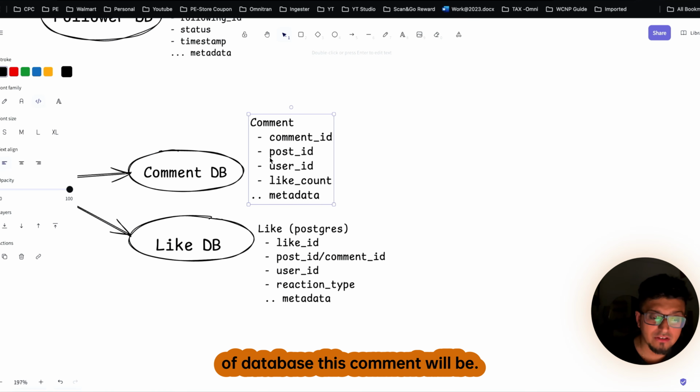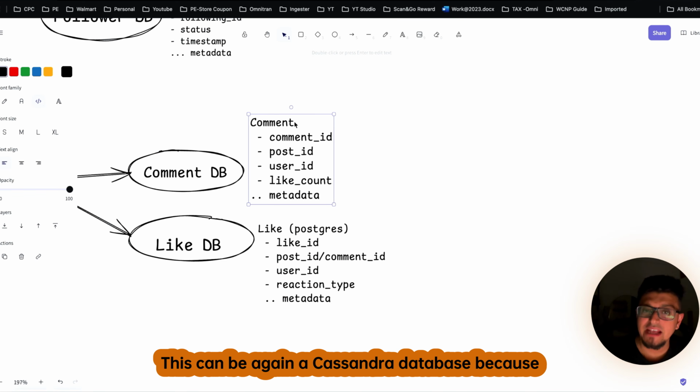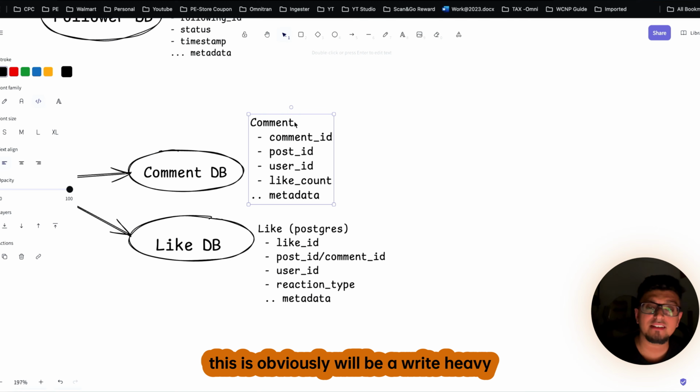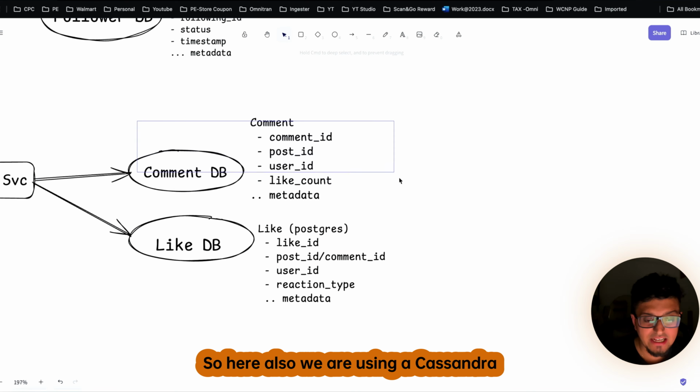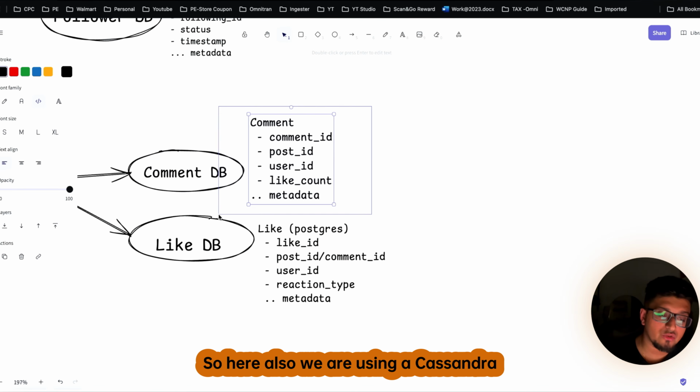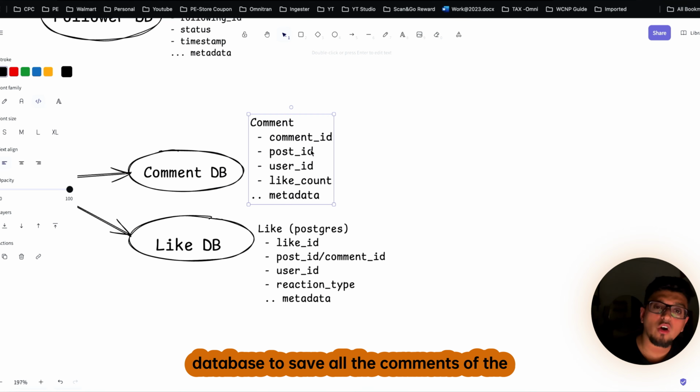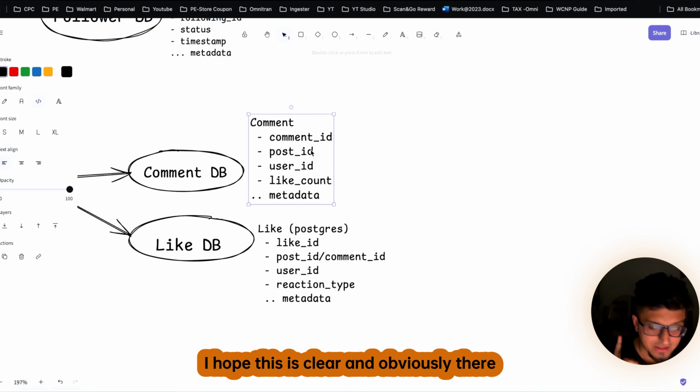And what type of database will this comment be? This can again be a Cassandra database, because obviously this will be a write heavy database. So here also we are using a Cassandra database to save all the comments of the post. I hope this is clear.